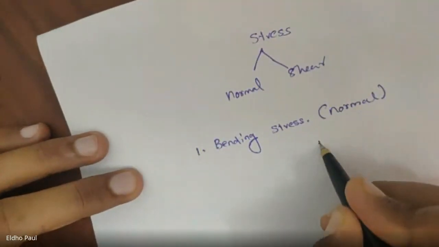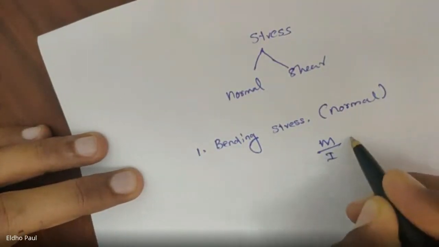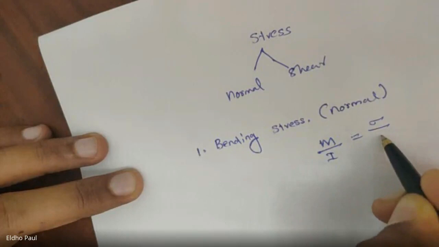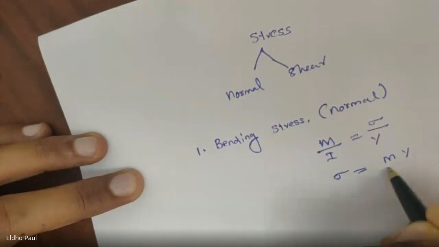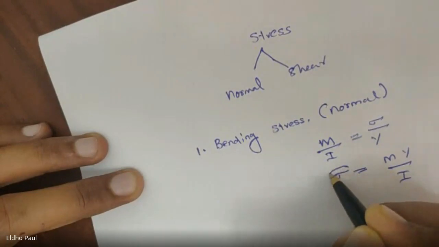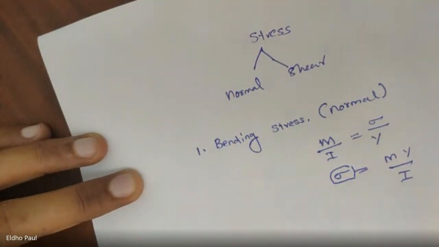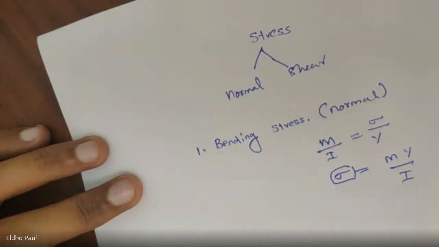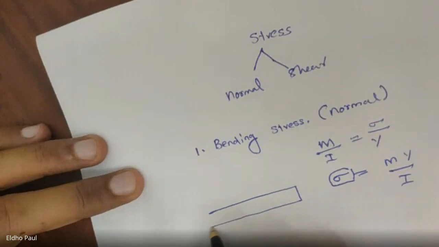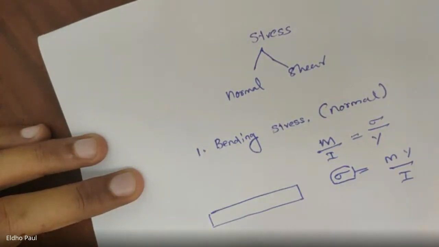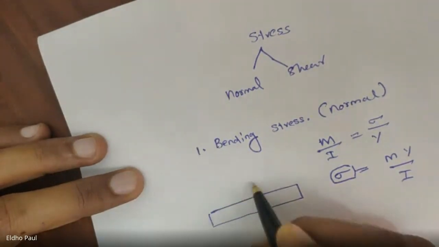We have an equation M by I is equal to sigma b by y, where sigma b is the bending stress, that is My by I. So here we can see this is a normal stress. We use sigma for representing normal stress. This is the one type of stress when a beam is subjected to bending.